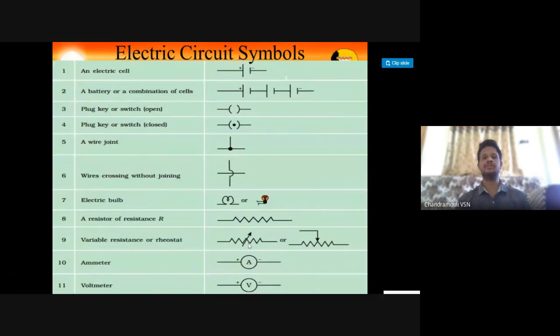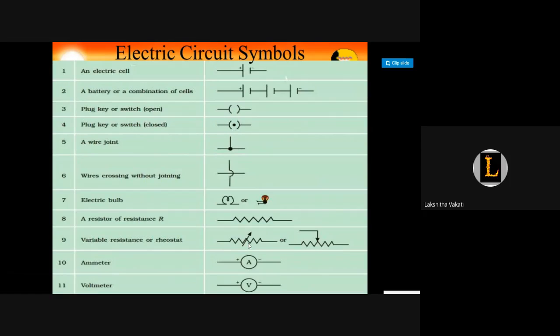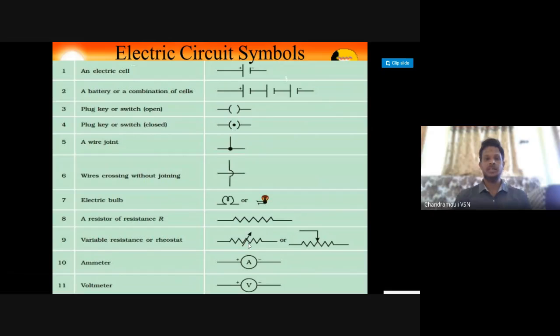So what are these, beta? Circuit symbols. Just see, an electric cell can be denoted like that. You see it now. Again, I'll ask you in the practice paper. I'll draw, and you should say. If you say okay, then we'll go ahead to the practice paper where I can ask a symbol.